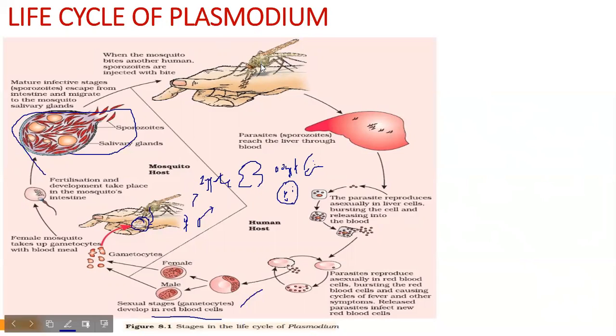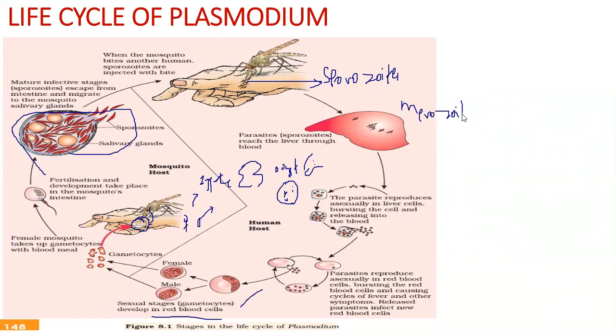So when a mosquito bites, like this is an infected mosquito that bites a human, it is releasing all the sporozoites. Okay, and these sporozoites make their way to the liver, and here they divide a lot of times and form merozoites.